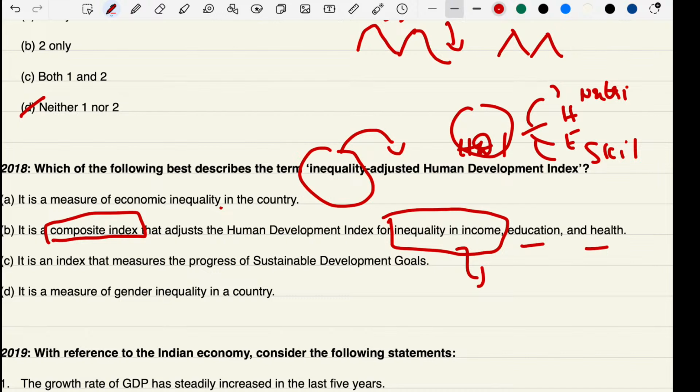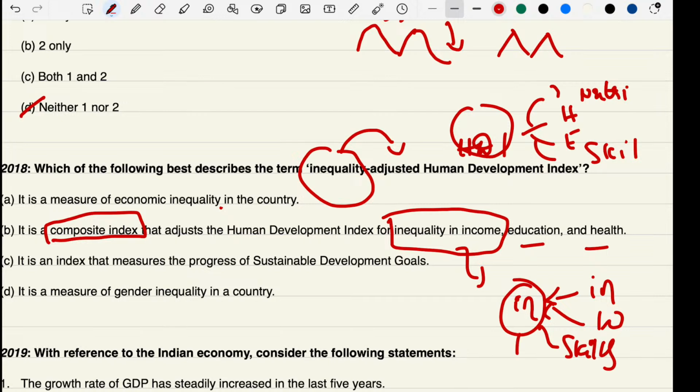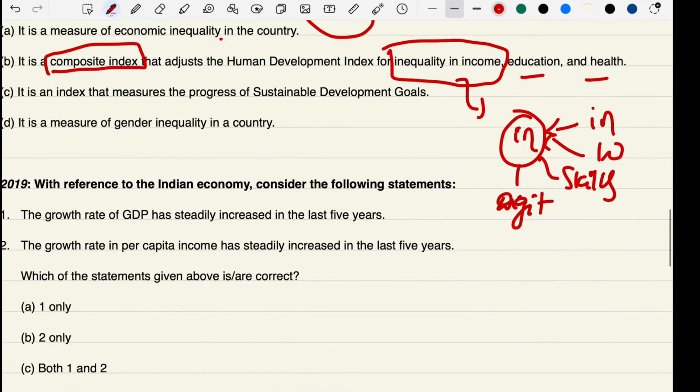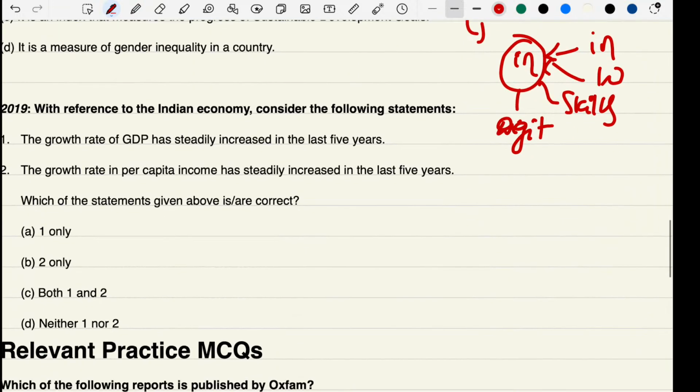Friends, if we discuss inequality, there are different types of inequalities. It may be income, it may be wealth, inequality in terms of skills, inequality in digital things. Many things are there, but we limit ourselves to this concept because we are studying the economic concepts with respect to the Indian economy.